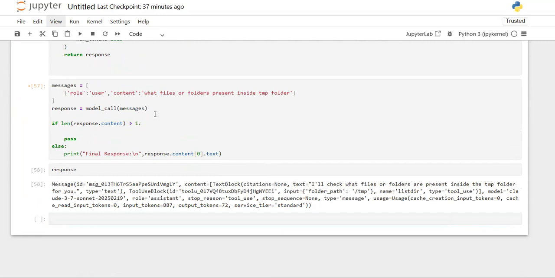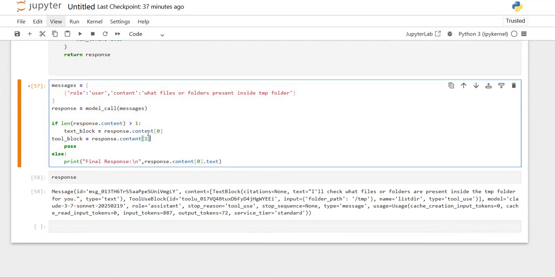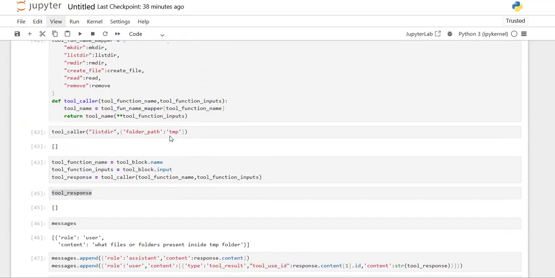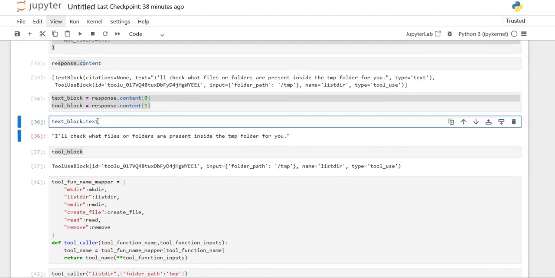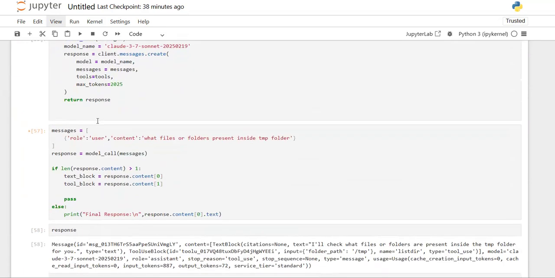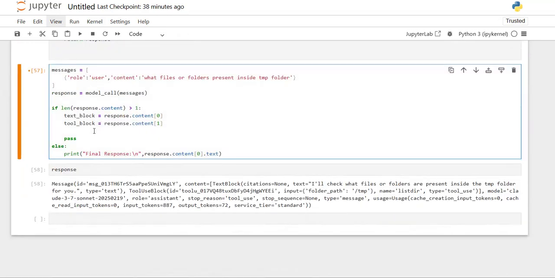So I'm just taking the thing and adding the indentation. Okay. So now after getting the text block as well as the tool block, what is the immediate thing that we have done? We checked what is the output of our text. So let's do the same thing here as well. So let's print that plan.